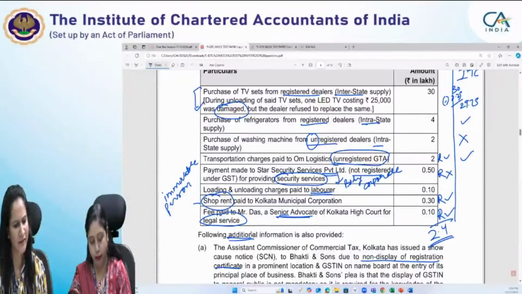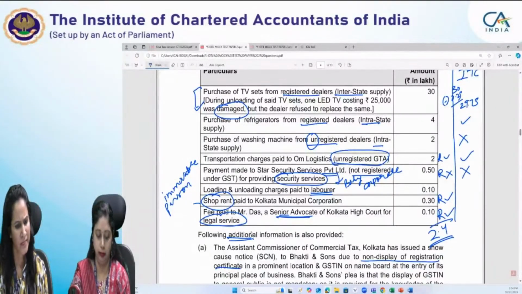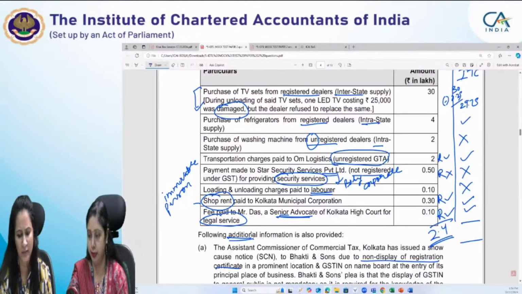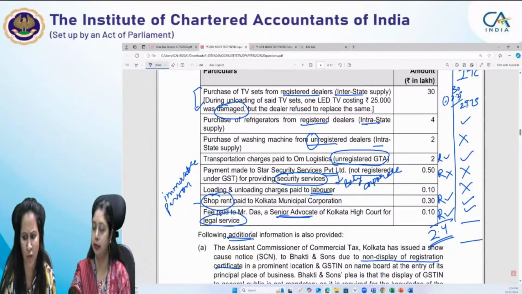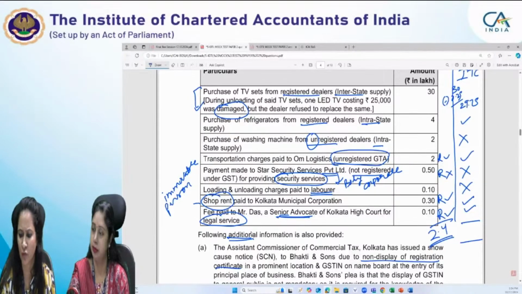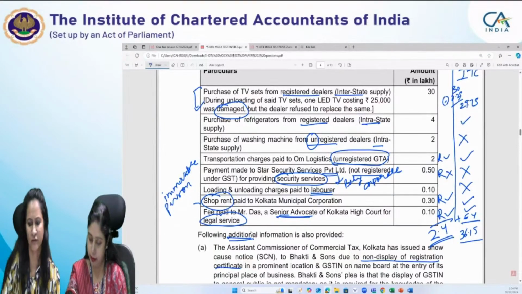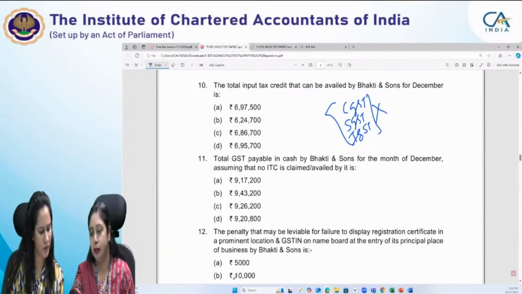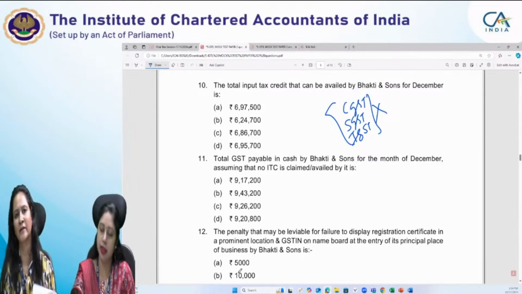It is not taxable under reverse charge, so no ITC in this case. Then loading and unloading charges paid to laborers. Laborers are also unregistered persons, so no ITC. In these two cases, ITC will be available. So these three items, 0.1, 0.3, 0.4, 2.4, and this 4 plus 4, 6.4. So 29.75 plus 6.4 comes to 36.15. I have calculated the value of supply, and in this case, the total ITC is asked, so you have to apply the rate.